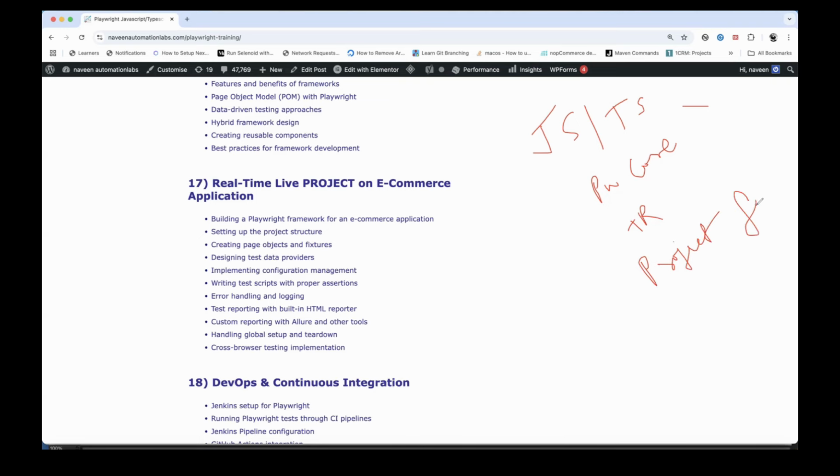This is your project framework. Here, we have to reach here. We will never directly jump into the project framework. First, improve your language, then core features, then test runners and everything, so that we know how to design the test cases, because we are testers, right? We have to write the test cases.